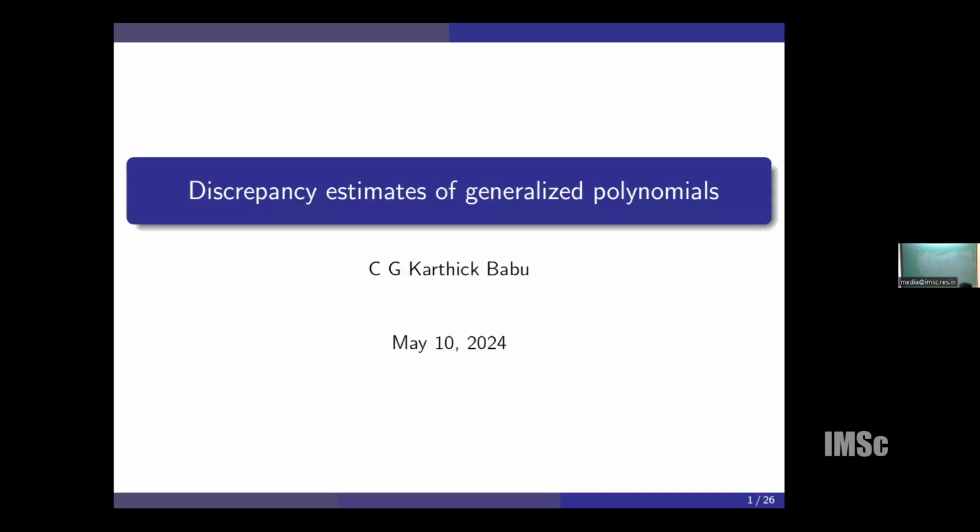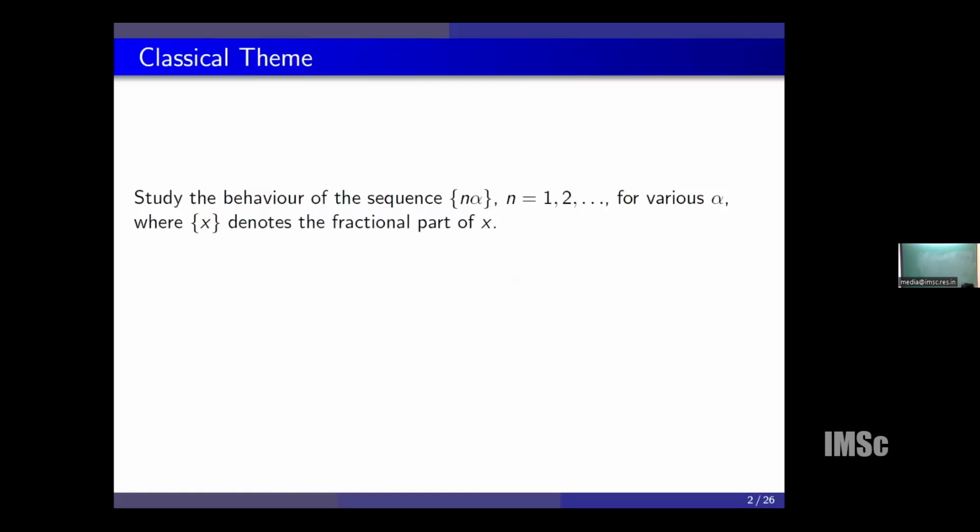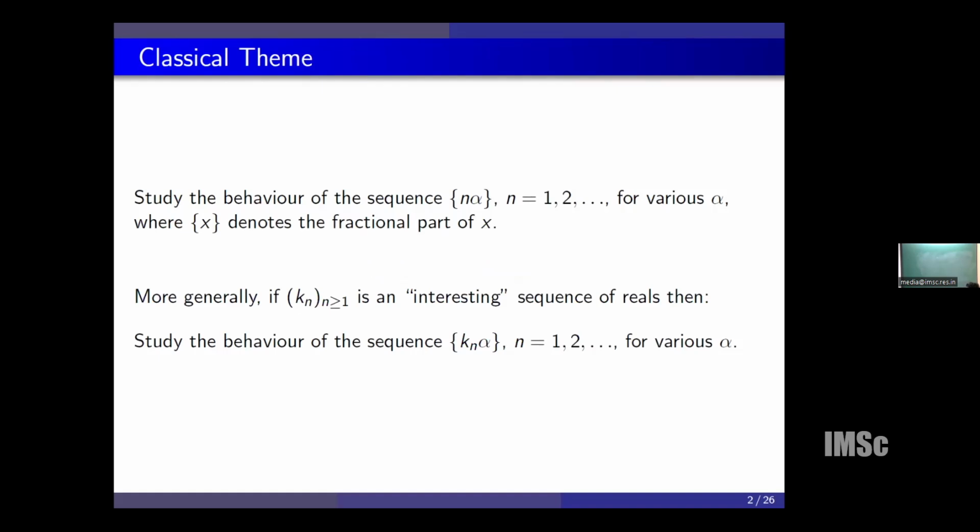Today, I'm going to talk about discrepancy estimates of generalized polynomials. The theme of this talk is to study the behavior of the fractional part of n alpha in the interval [0, 1). More generally, for any arithmetically interesting sequence k_n, we want to study the behavior of the sequence of fractional parts of k_n alpha. This sequence could be squares, kth powers, primes, or square-free numbers. Those kinds of sequences, we want to study the fractional part of k_n alpha on the interval [0, 1).